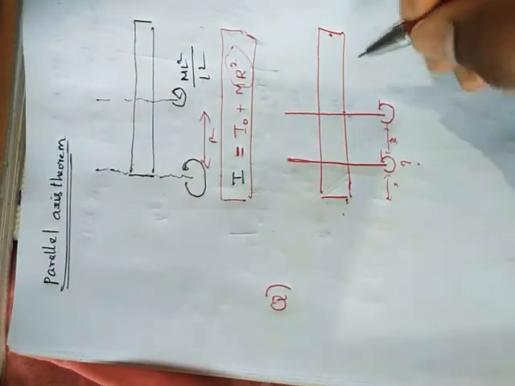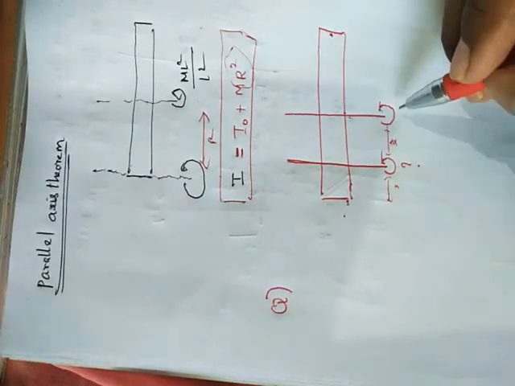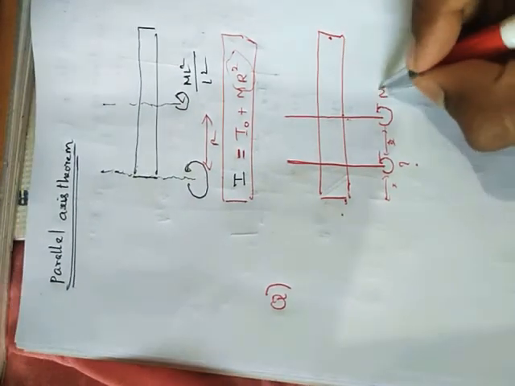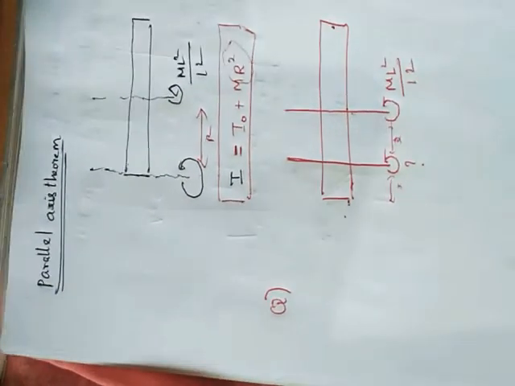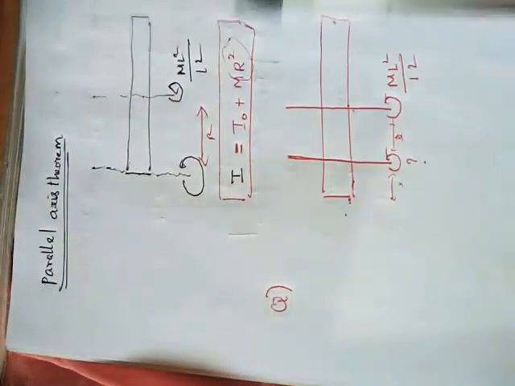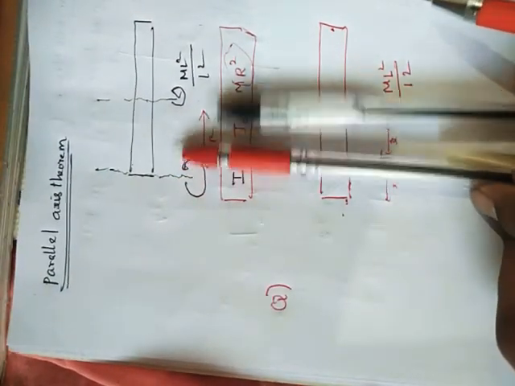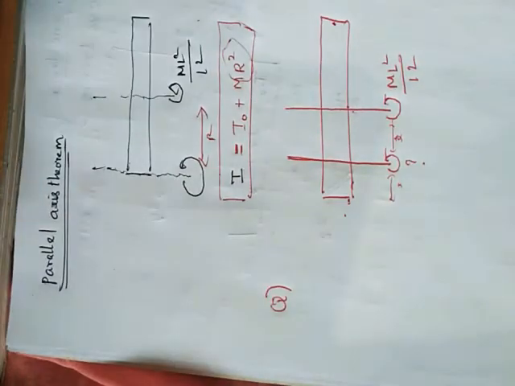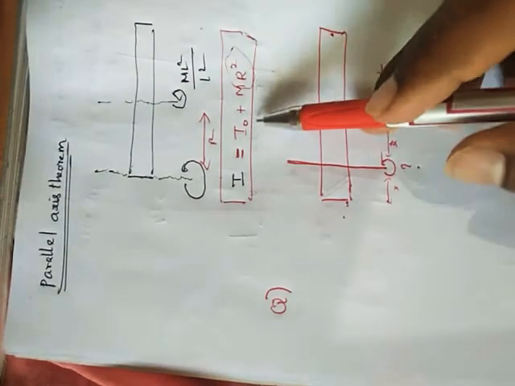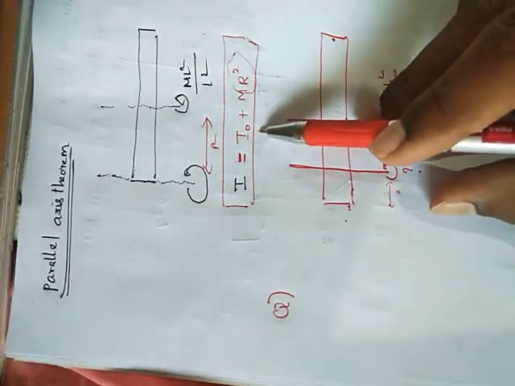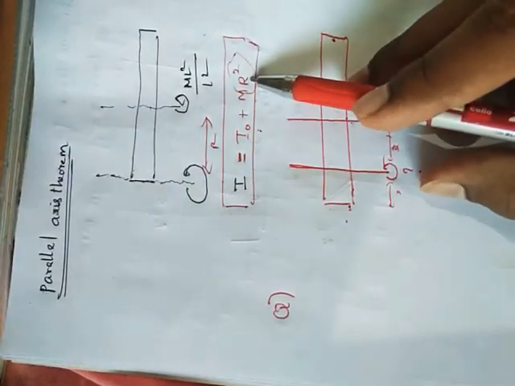We already know that the moment of inertia about the center for the rod is ml square by 12. You assume these to be parallel, so we can use the parallel axis theorem. For using it, what we require is the moment of inertia at the center and mass into r square. What's r?